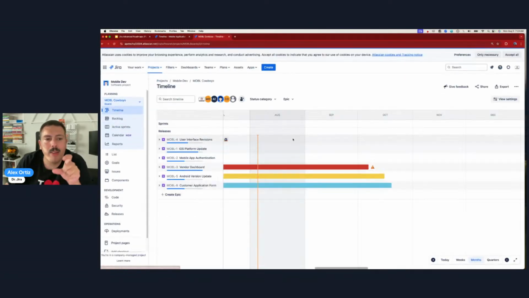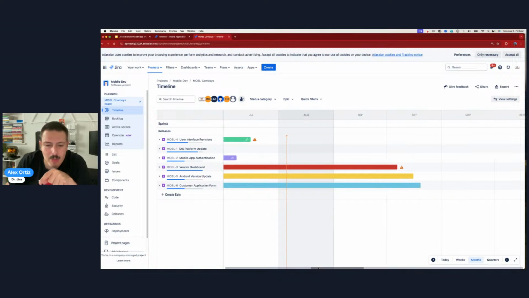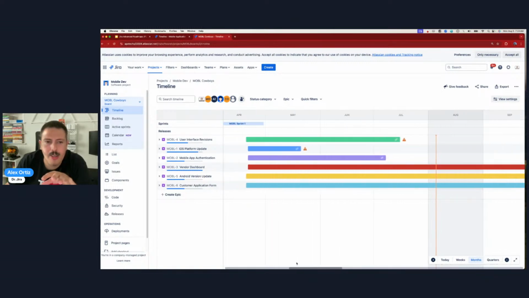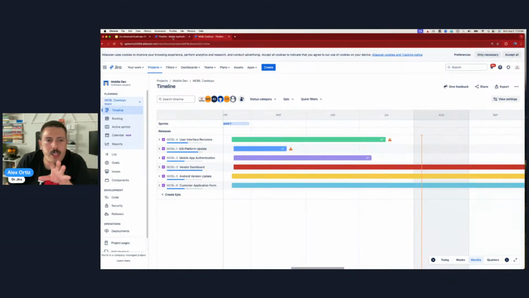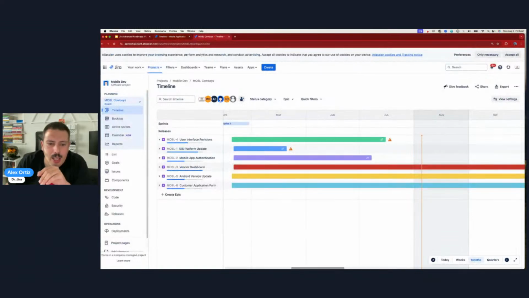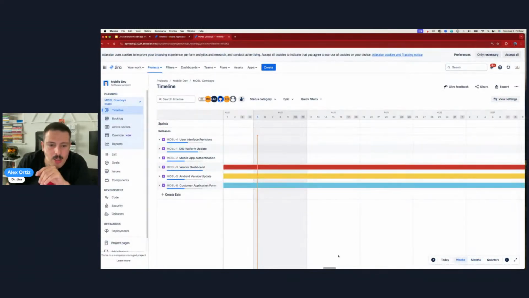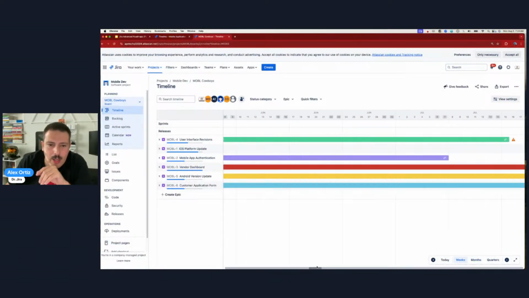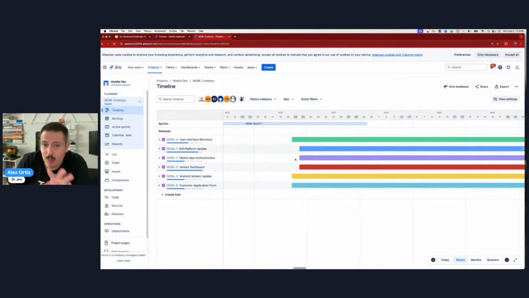If I were to compare this timeline, remember this colorful one we were looking at earlier, if I were to compare this against this, it's the exact same thing. Notice that these start dates are right around April 22nd. And notice that these dates, if I zoom in a little bit, are right around April 22nd. You even get more detail here. So it's the exact same data.